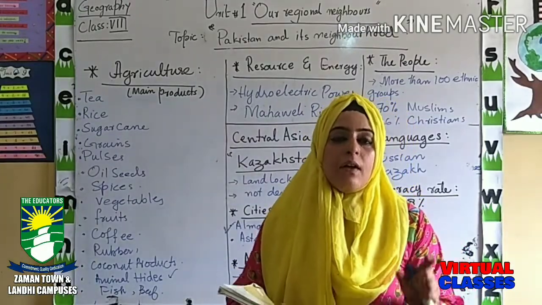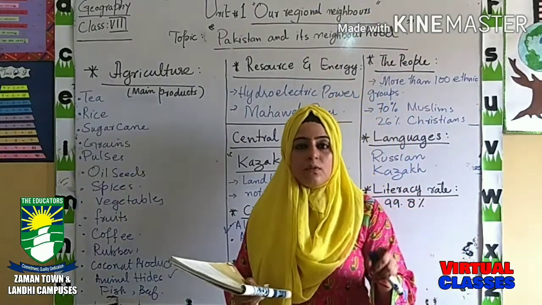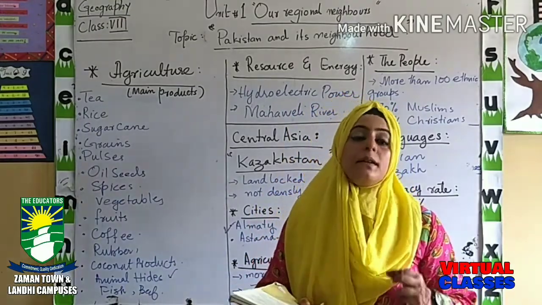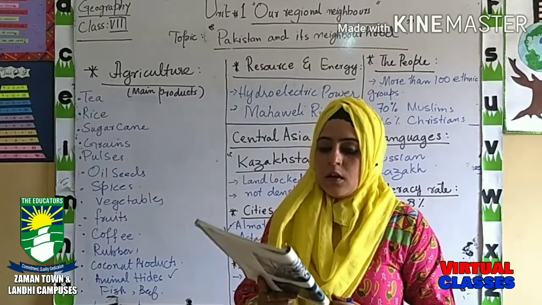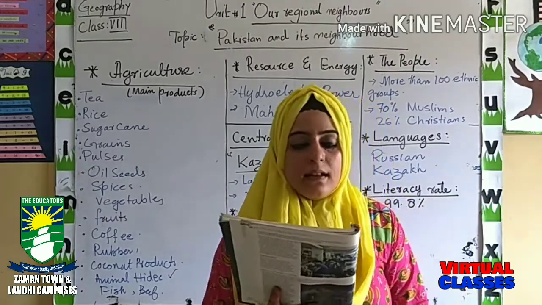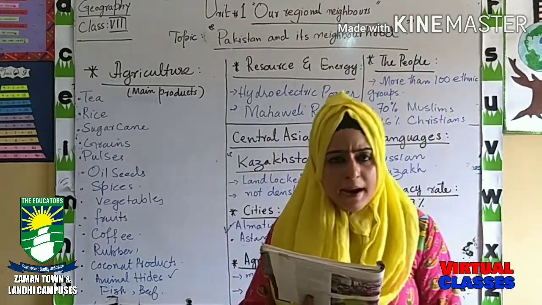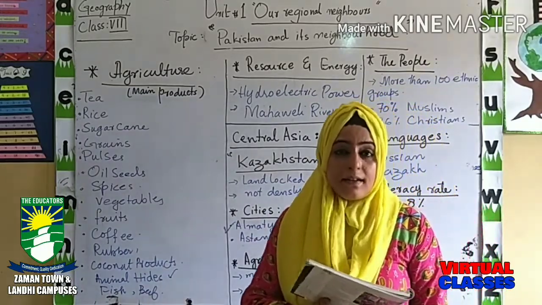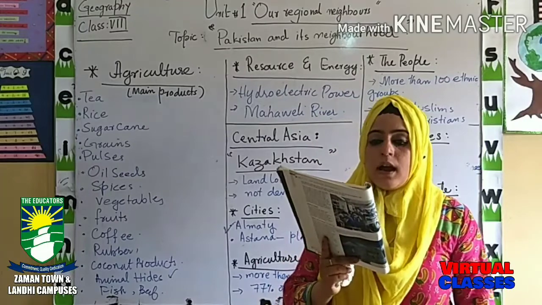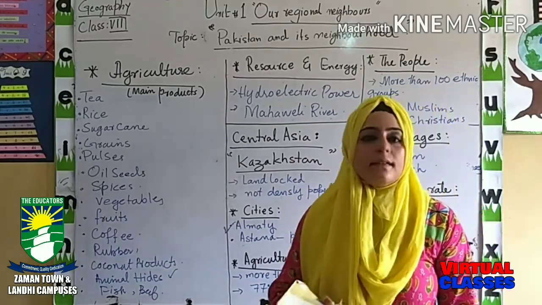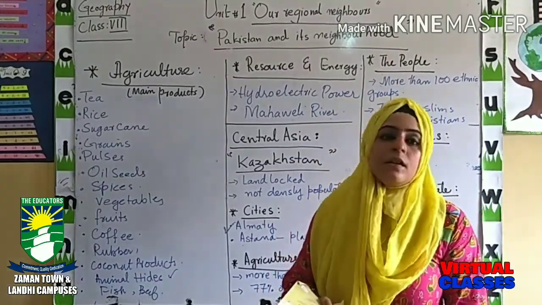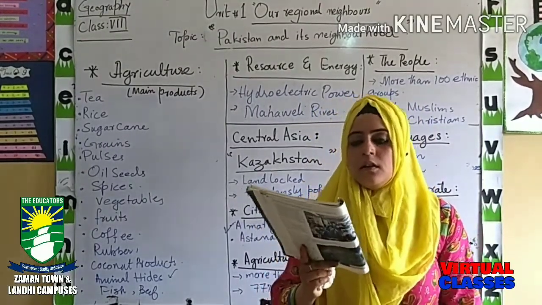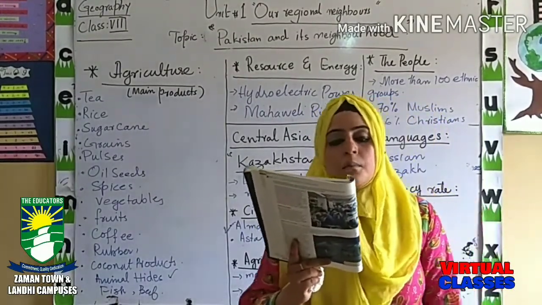So here we have to first state whether this one is true or this one is false. Then after this we have to explain the reason as well. Now number one is: Astana, the capital of Kazakhstan, is a planned city. Yes, it is, and it is true. And why is this so? Because this is the second capital of Kazakhstan. The reason you will write is that it is a planned city.